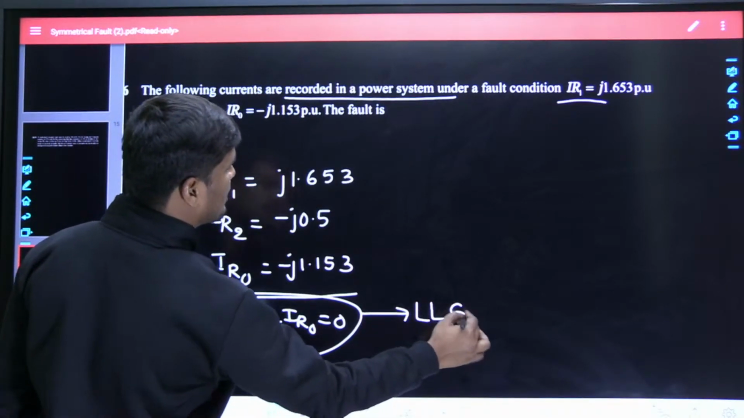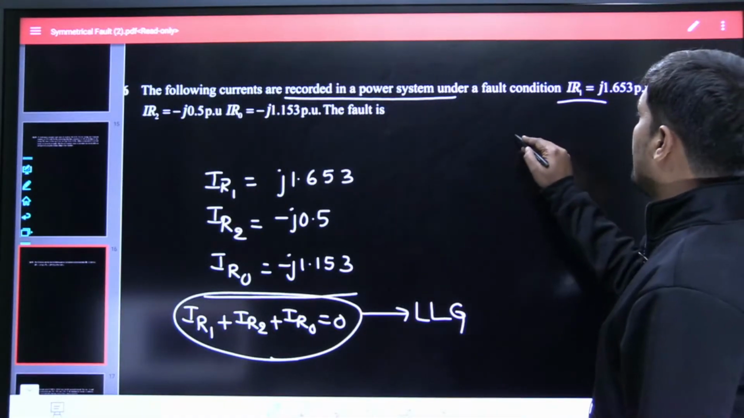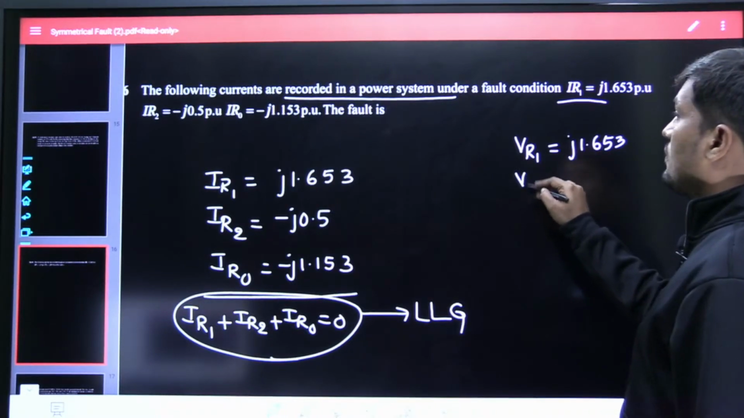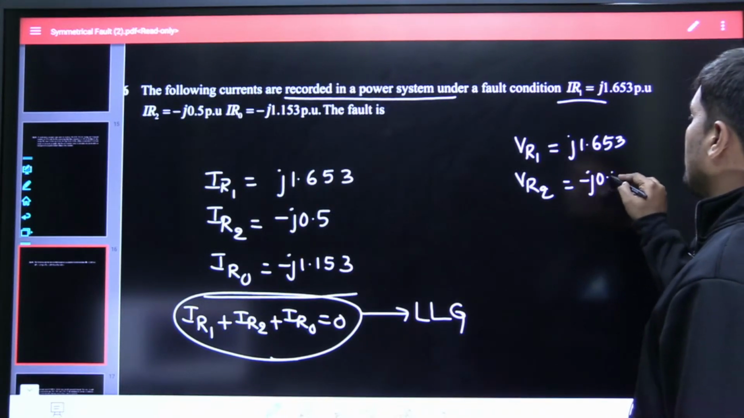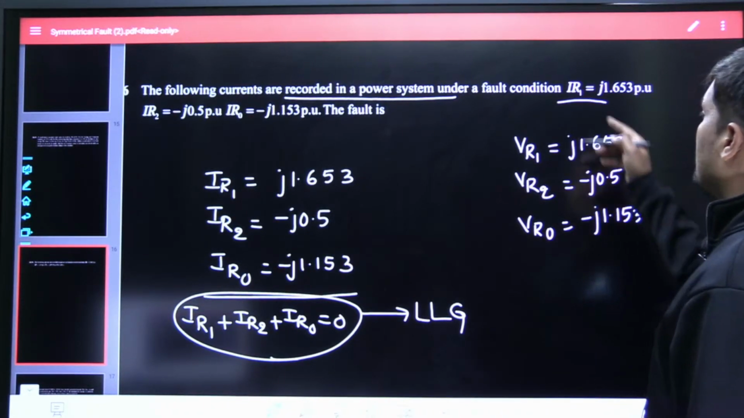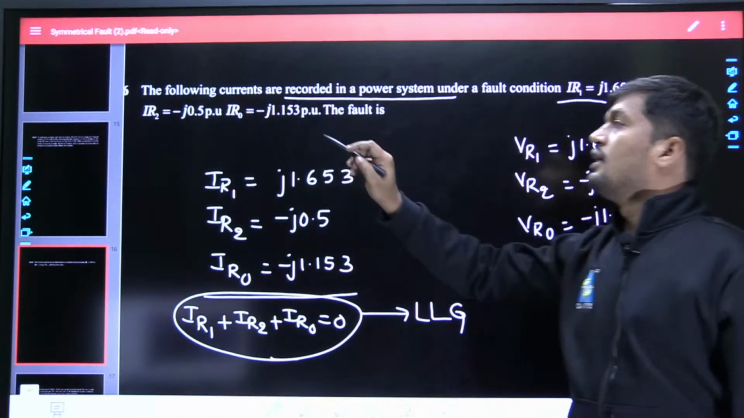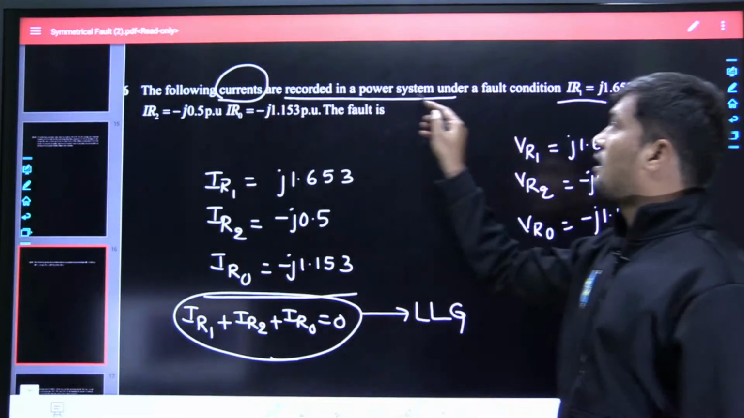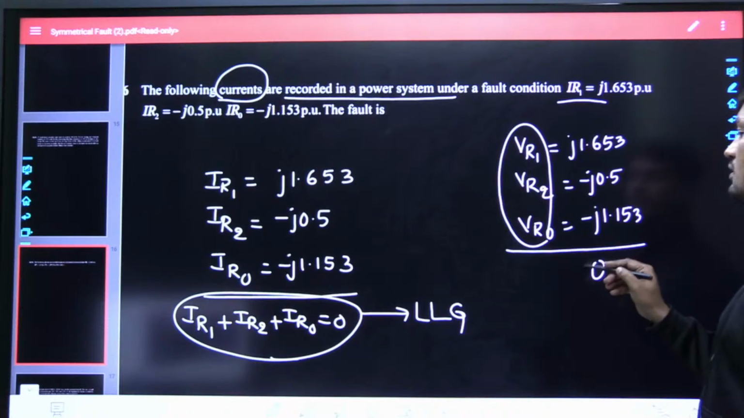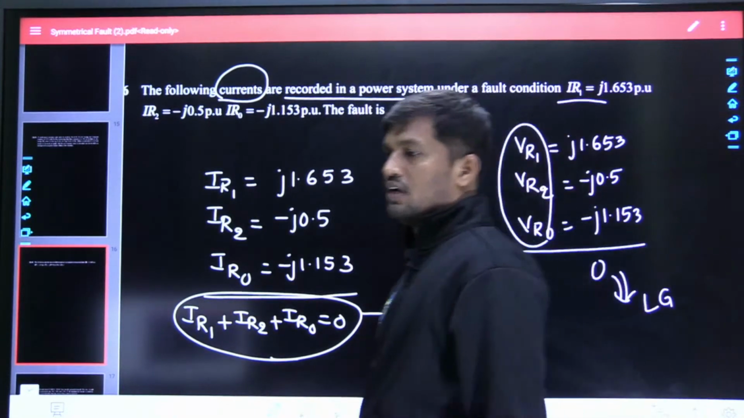This is still not discussed. I thought this was given in terms of voltage. Instead of current, if we were given voltage, like VR1 equal to J1.653, VR2 equal to minus J0.5 and VR0 equal to minus J1.153, recorded in a power system under a fault condition, now tell me, the sum of the sequence voltages is going to be 0. When the sum of the sequence voltages is 0, that fault is going to be a line to ground fault. Yesterday we already discussed.